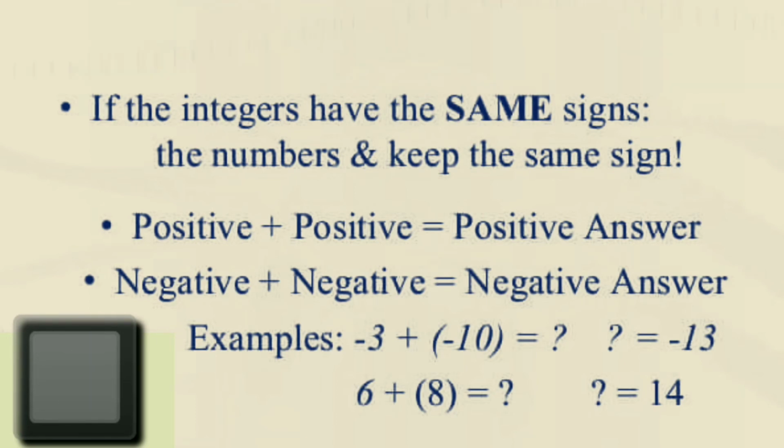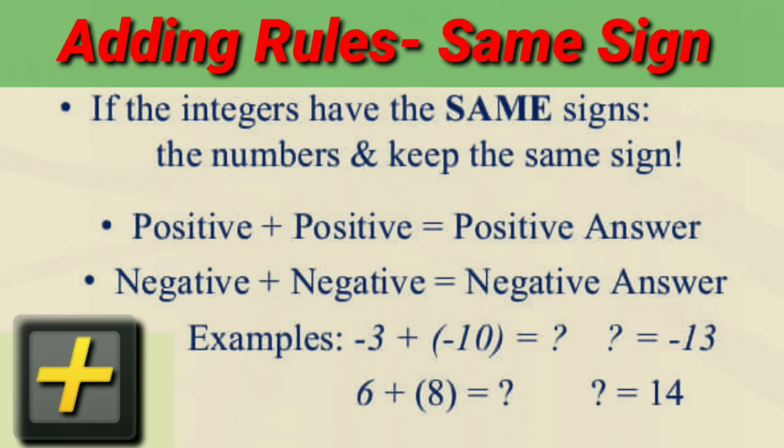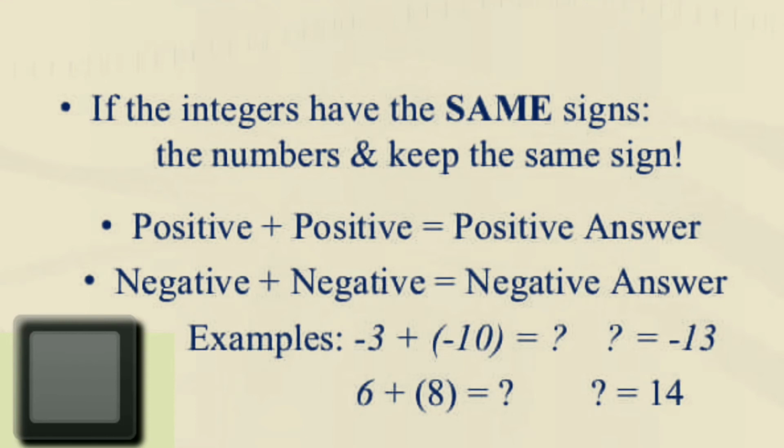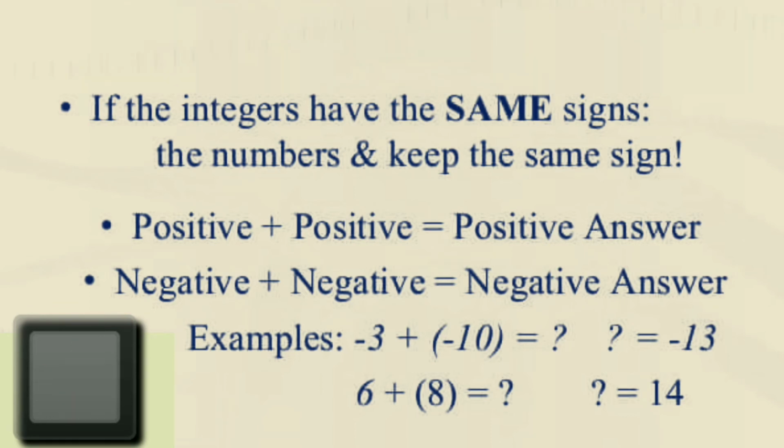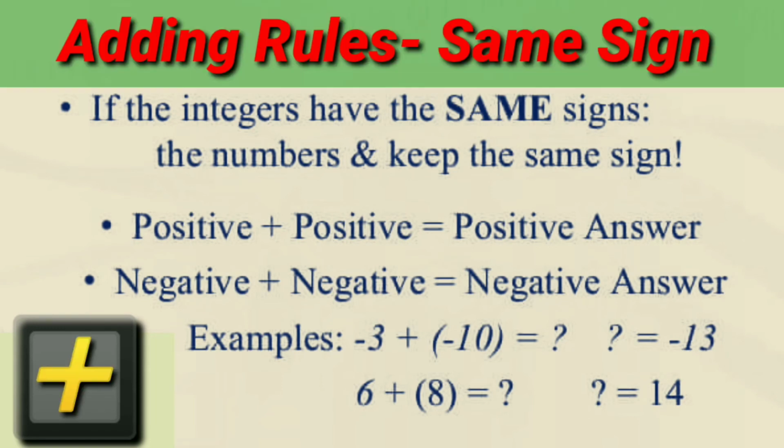Here are examples given. Minus 3 plus within bracket minus 10 gives a result of minus 13. 6 plus 8 gives the result of 14. Likewise we can see others also. 5 plus within bracket 3 gives 8.